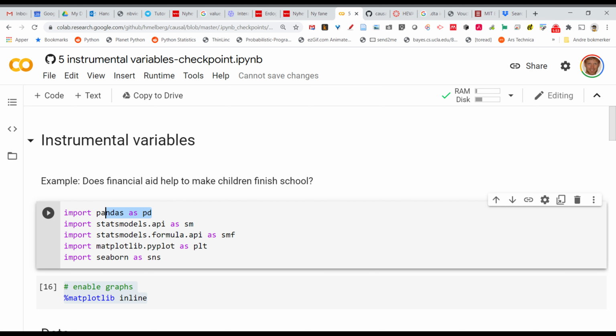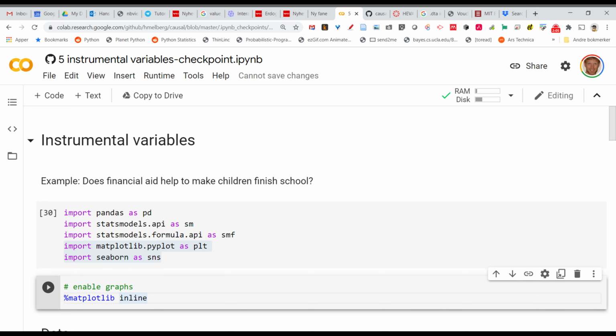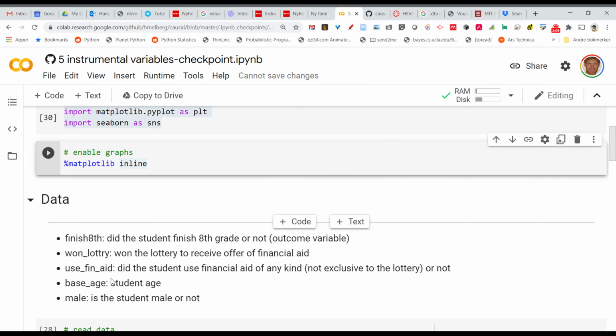Now, to do this, I'm going to use pandas. That's the package where we have the data. And statsmodels, you're familiar with that. That's going to do the regression for us. And we're going to use some packages to create graphs. Seaborn is just a package to create graphs as well. So we're going to do that. And this one, you may not have to do this anymore. We used to do that in the old days to say that it's OK to create graphs.